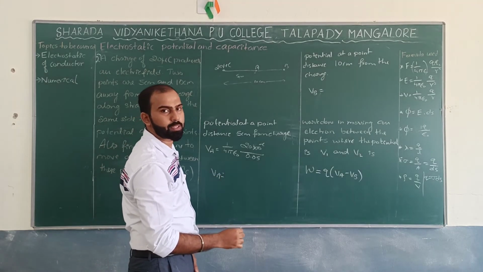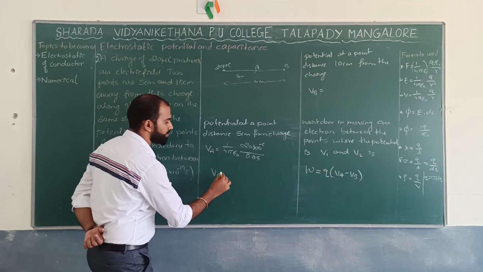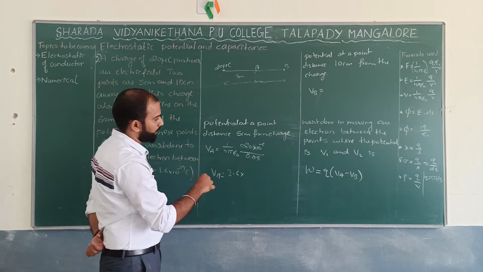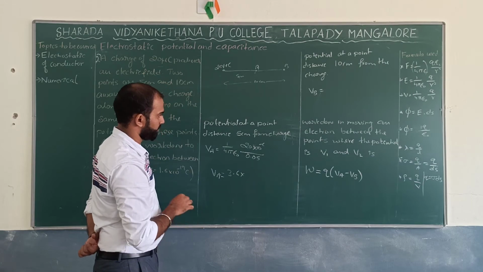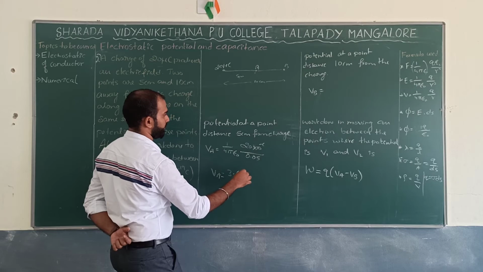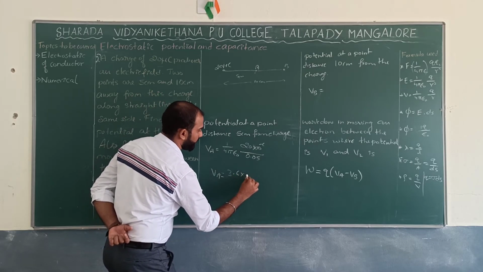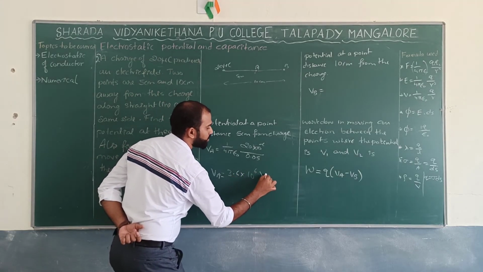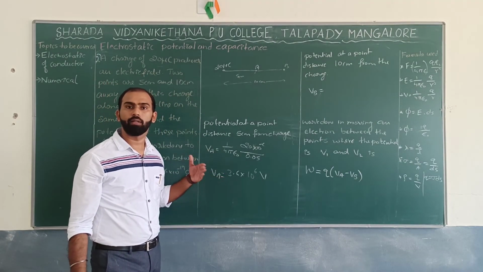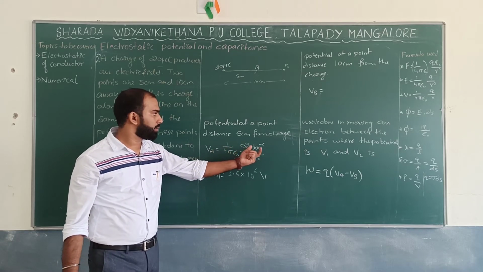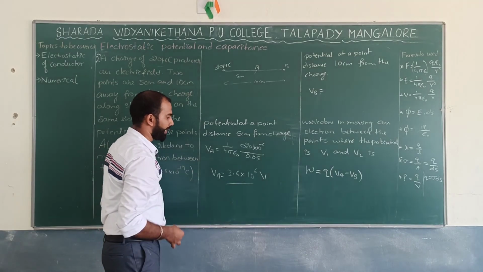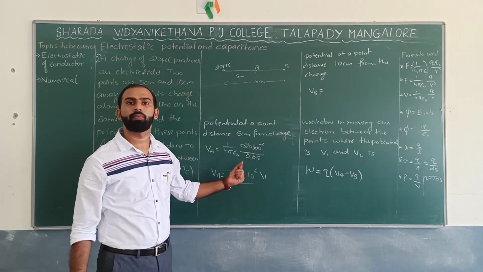If I calculate, it is around 3.6 into 10 to the power 6 volt, because 1 by 4 pi epsilon naught can be taken as 9 into 10 to the power 9, and 20 into 10 to the power minus 6 into 10 to the power minus 2 goes in the numerator. So you can expect 3.6 into 10 to the power 6 volt.